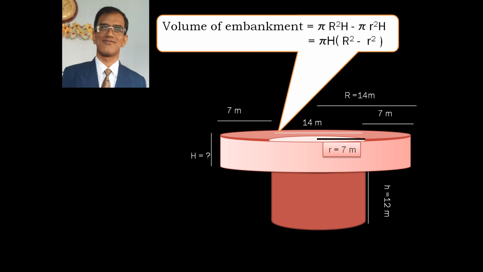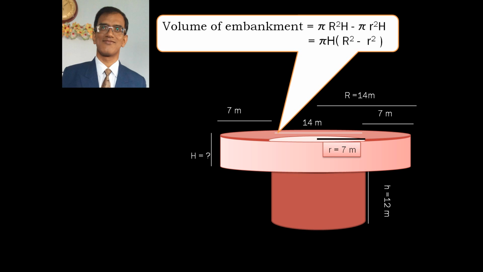Since you can see here that pi and H are common, therefore we get pi H into capital R square minus small r square.